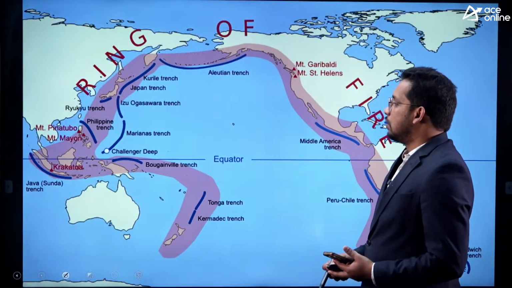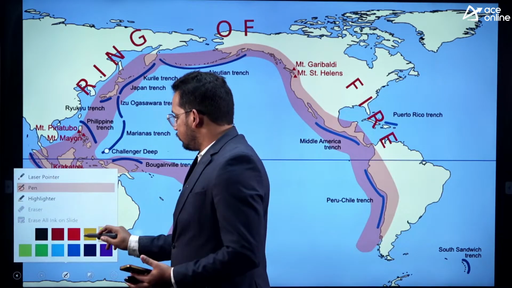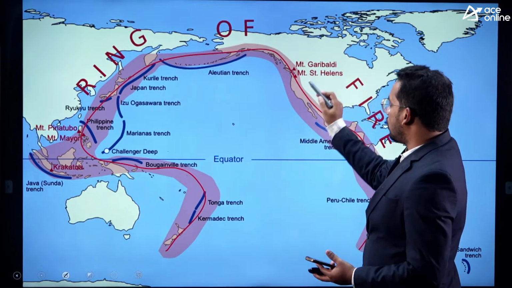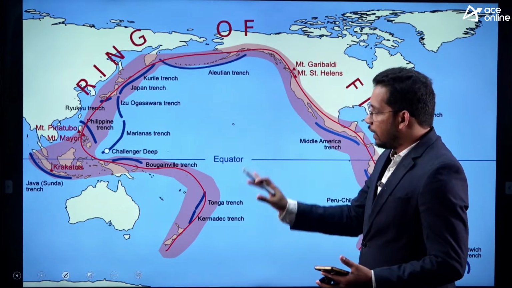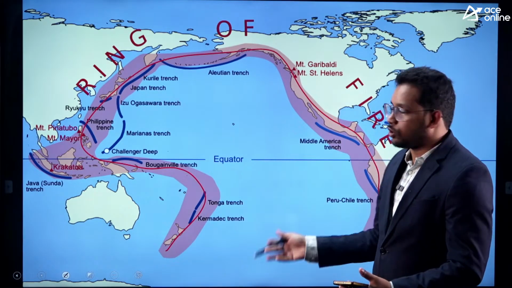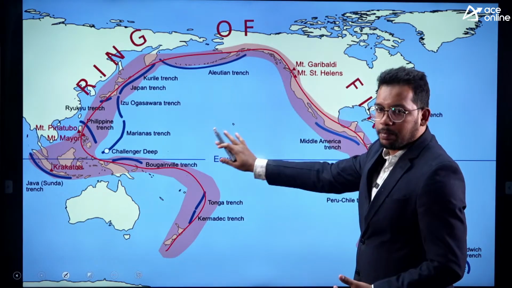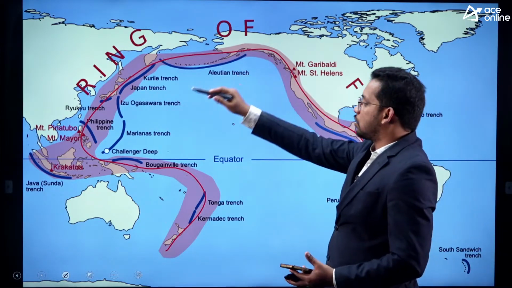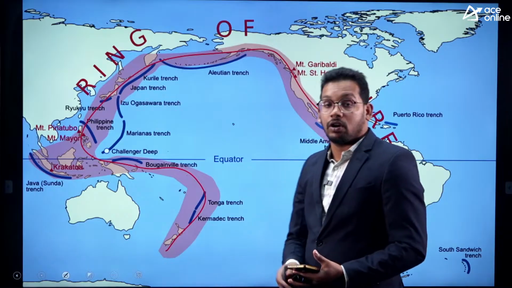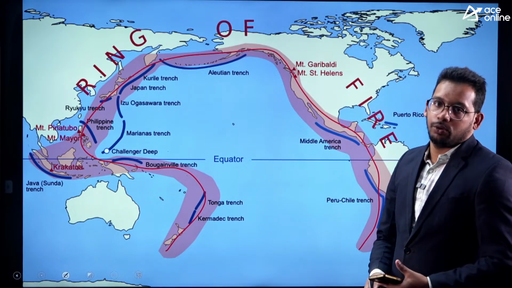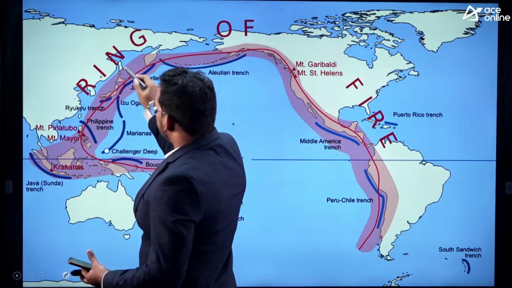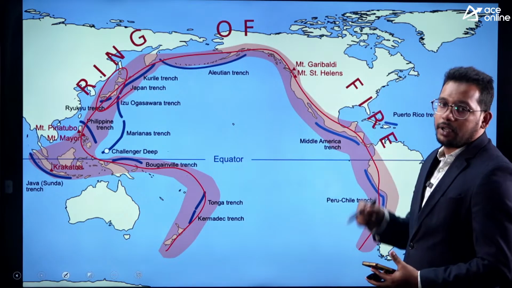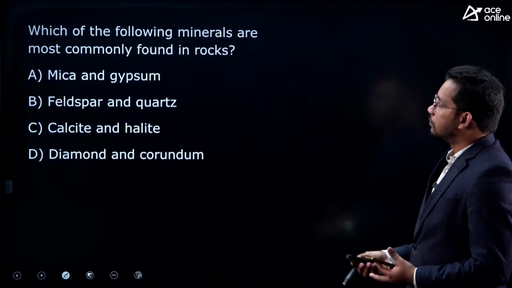Let me show you this one. Whatever is shaded in pink color is a boundary of different plates. This is the Pacific plate. All the Earth's interior is divided into a number of plates in the lithosphere. So all this is the Pacific plate and all other plates are boundary to it. Whenever there is a movement, a lot of volcanoes and earthquakes occur in this region. So this is called the ring of fire because it is always active. Japan, you can see, is completely within this region. That's why it experiences a lot of volcanoes, earthquakes, tsunamis and all. Correct. Next one.